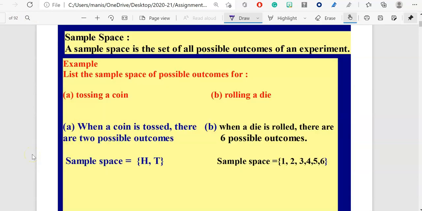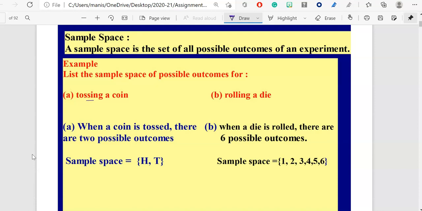Next is the sample space. So what is a sample space? A sample space is the set of all possible outcomes of an experiment. I am explaining some examples. Let's look at the first example: list the sample space of possible outcomes for tossing a coin.